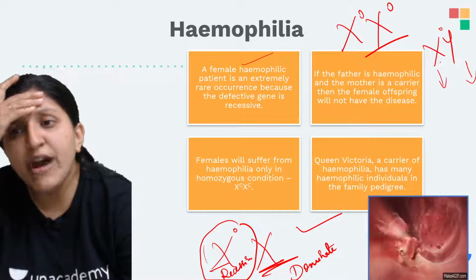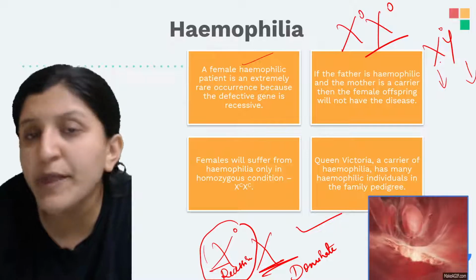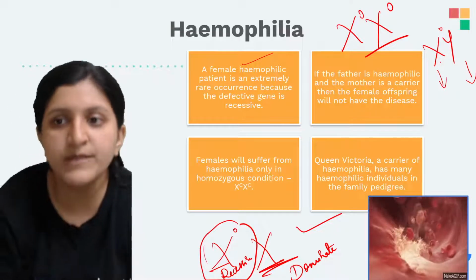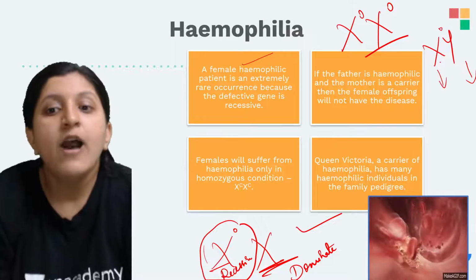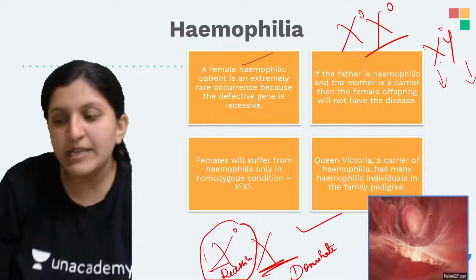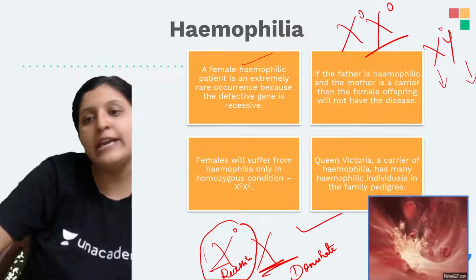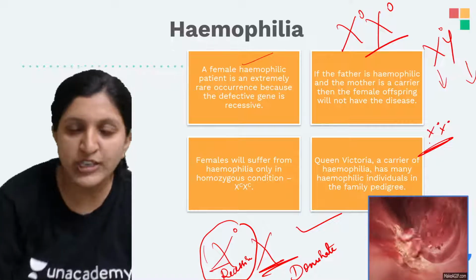Okay, so if the father has hemophilia and the mother is a carrier, the female offspring will not have the disease, because females will suffer from hemophilia only in a homozygous condition. That means only if both the chromosomes are affected can a disease condition be seen.